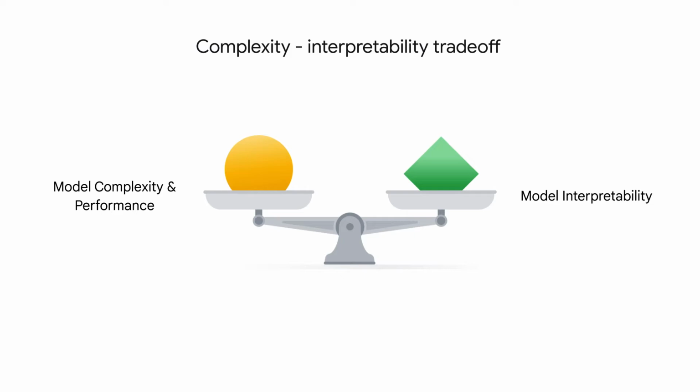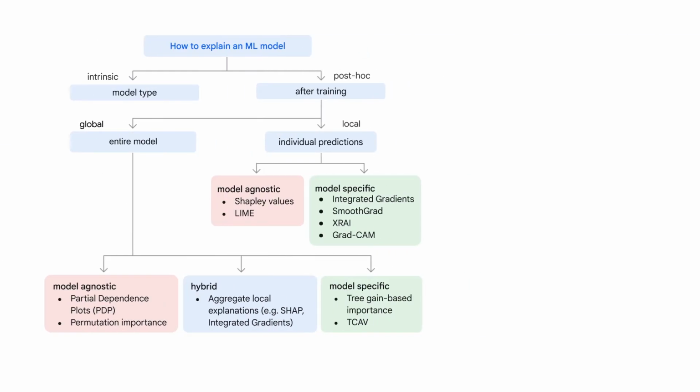It should be noted that complexity doesn't always lead to better performance. You should always consider using simple models when the performance gain of using a more complex model is small. To help understand very deep and complex models, a lot of modern interpretability techniques exist. There are many ways to categorize different types of interpretability techniques, so we classified them into several subcategories.